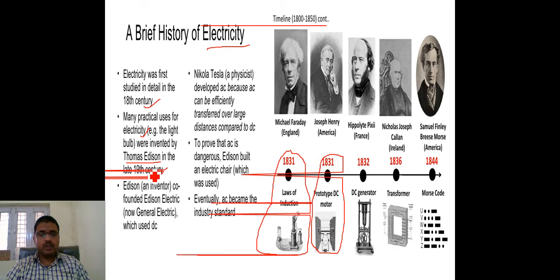Edison co-founded Edison Electric, which is now General Electric, which used DC current, discovered by Edison. Then Nikola Tesla, again a physicist, developed AC current. AC means alternating current, because AC current can be transferred efficiently over a large distance compared to DC. Nikola Tesla was the scientist who discovered this.